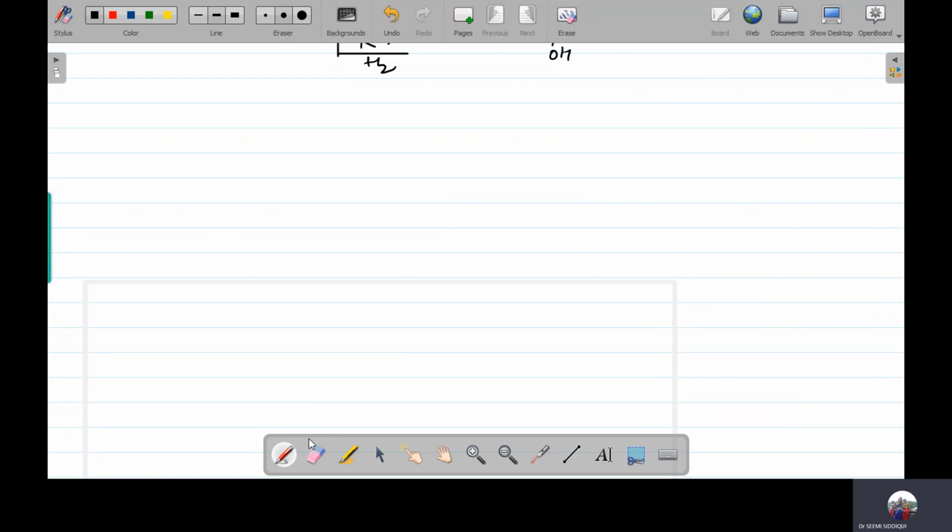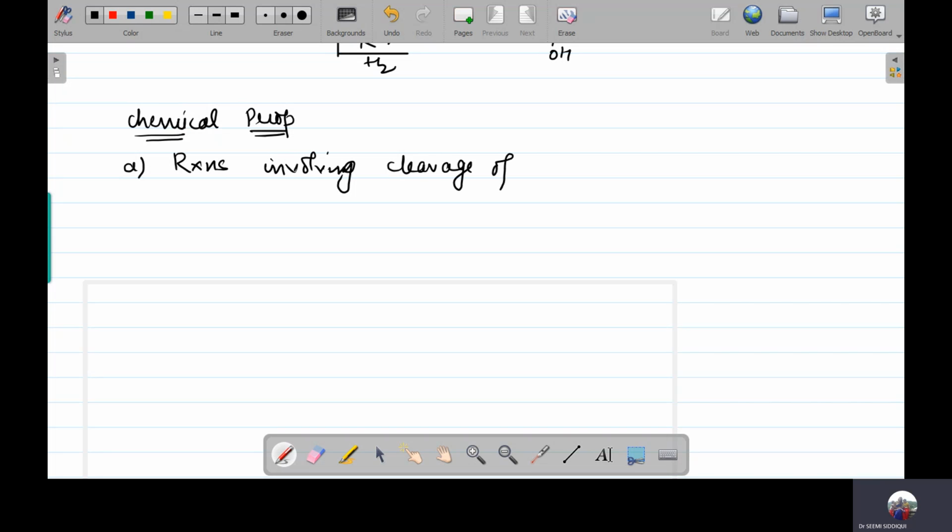The second one is the chemical properties of the alcohols. Now, when we talk about the chemical properties of the alcohols, first of all, let's discuss the reactions involving cleavage of the oxygen-hydrogen bond. Okay, it means the bond between them is going to break over here. Now let's look at what the reactions will be over here.